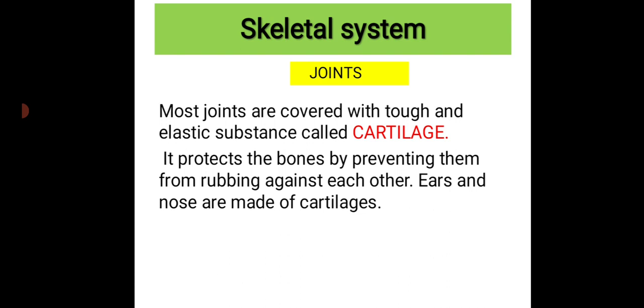Now we'll see that most joints are covered with a tough and elastic substance called cartilage. Yes children, you can see all the joints are covered with a tough and elastic substance that is known as cartilage. Then what is the function of this? It protects the bones by preventing them from rubbing against each other, and ears and nose are made up of cartilage. So children, there is a chance that when two bones join together, they may rub.